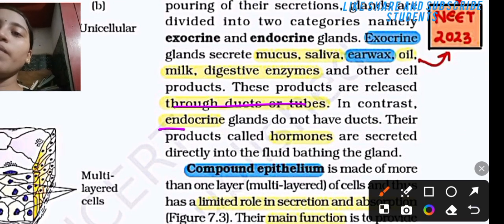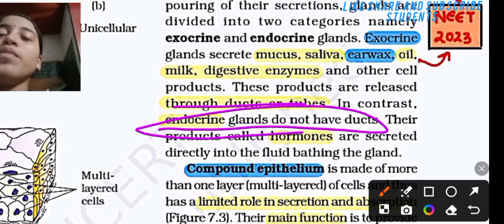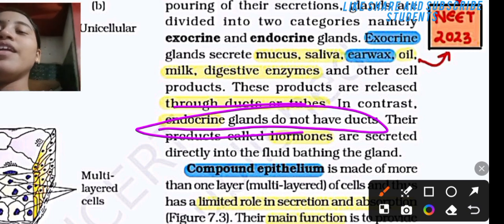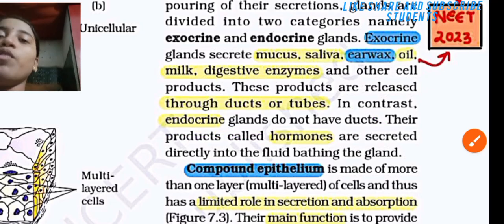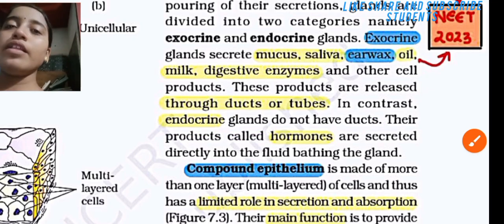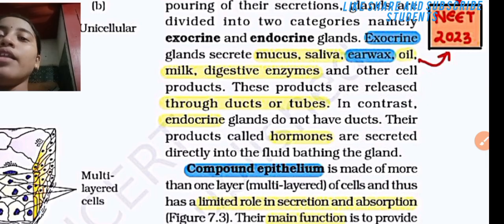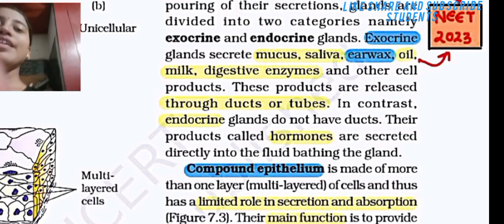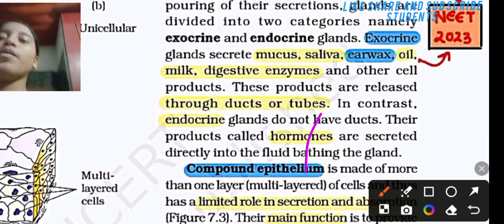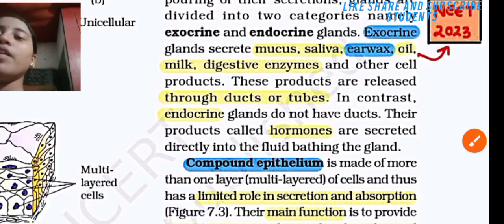But the endocrine glands do not have any duct. Their product is called hormones. In endocrine glands, only hormones are produced, secreted directly into the fluid bathing the gland, that is in blood.